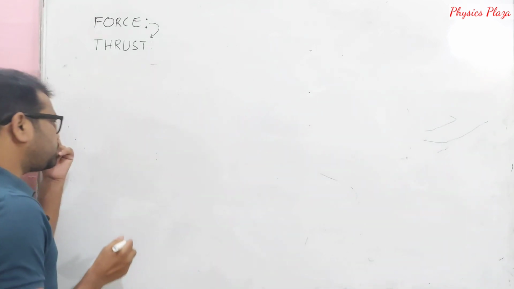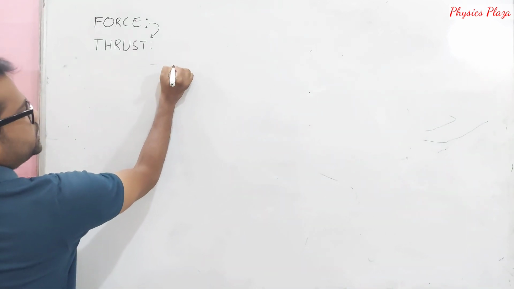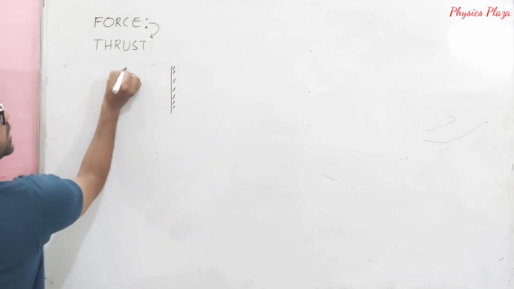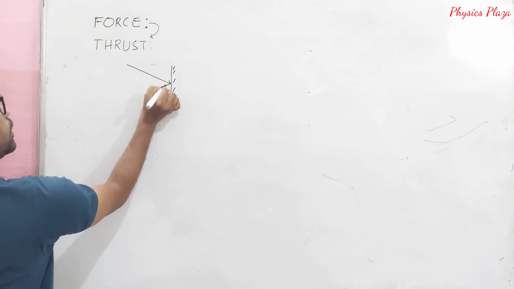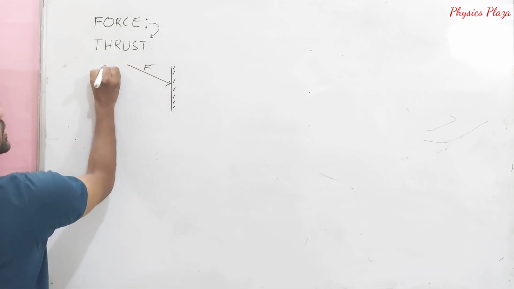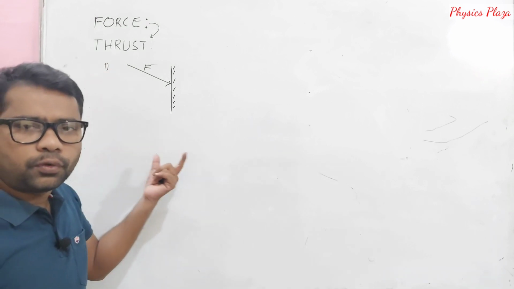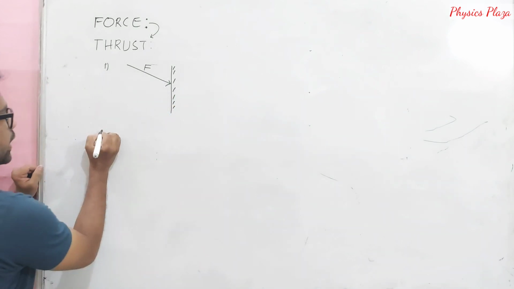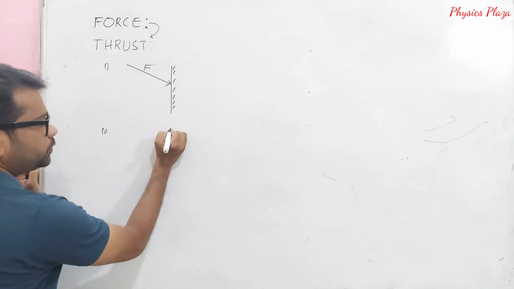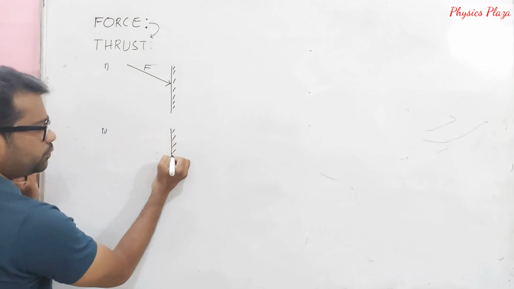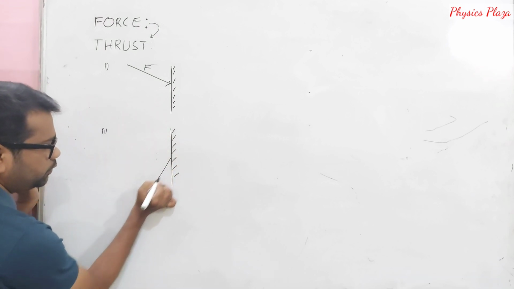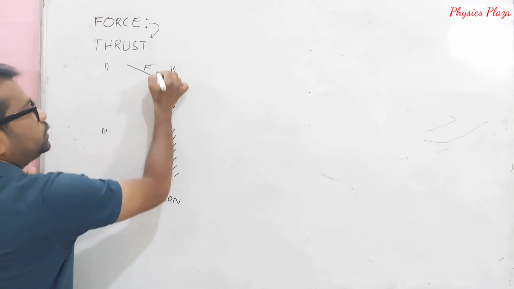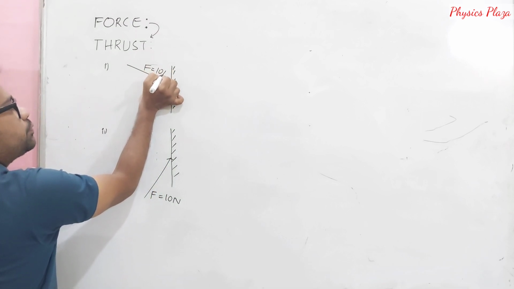Let us see, children. Suppose, dear children, let me take one surface here like this. On this surface a force is acting, let us say force F. In the first case, the force might be 10 Newton, 20 Newton, some amount of force acting on this. Whereas in the second case, look here, a force is acting, let us say 10 Newton. So this also will be 10 Newton, same magnitude I am taking.